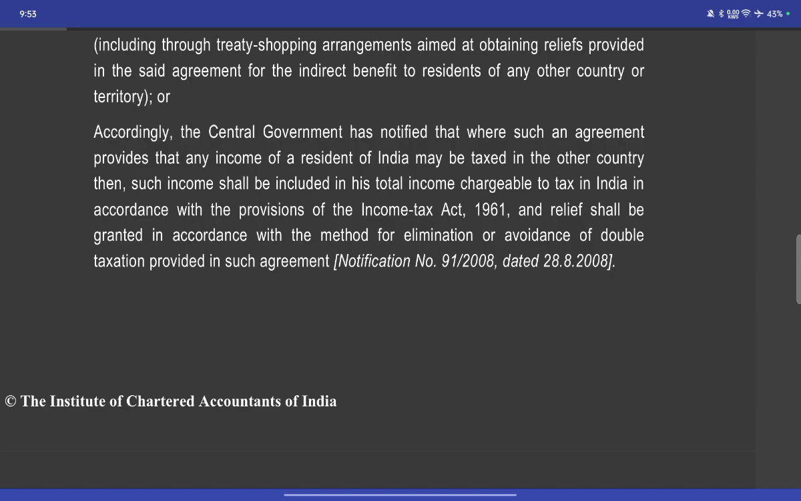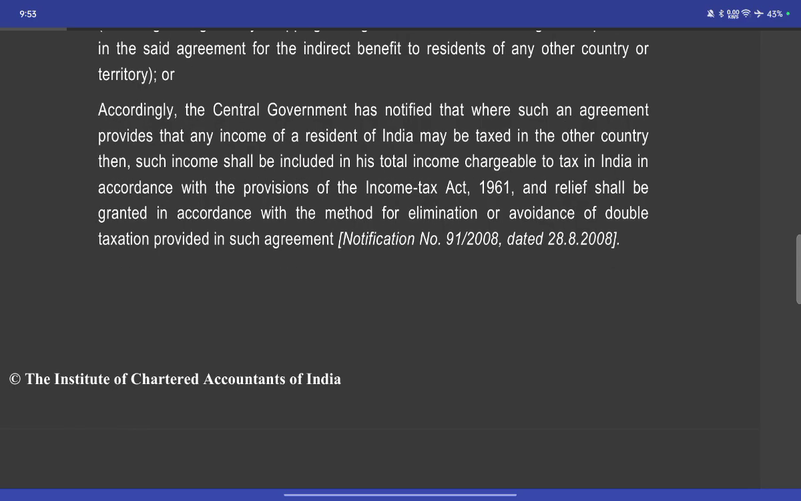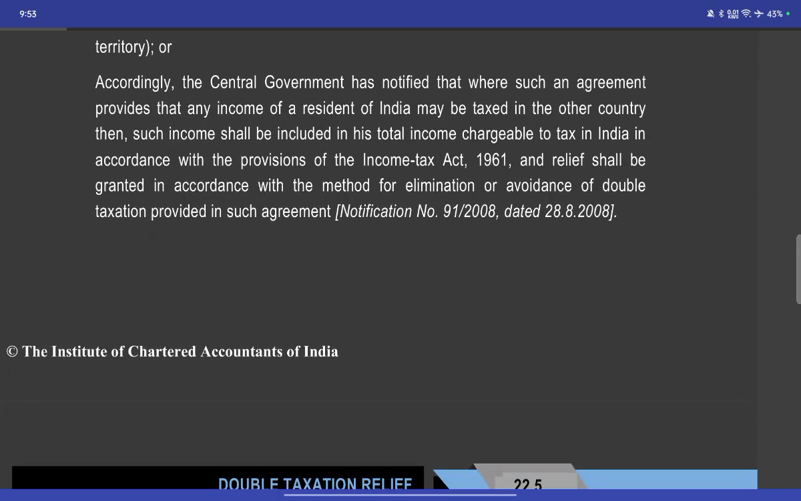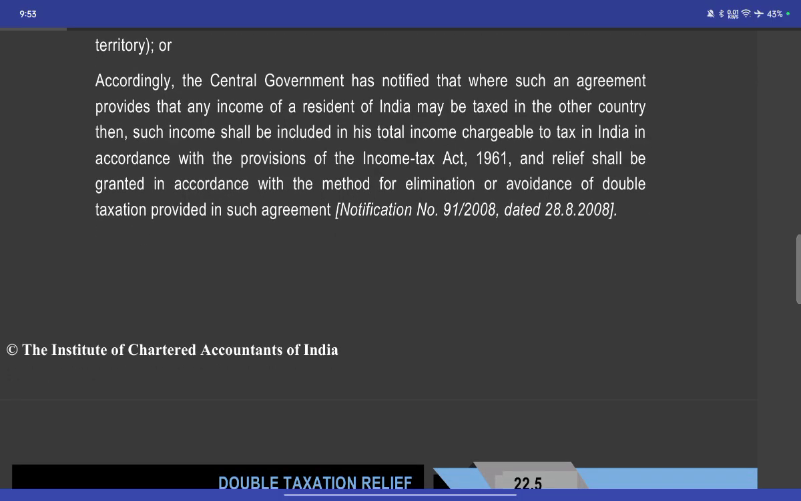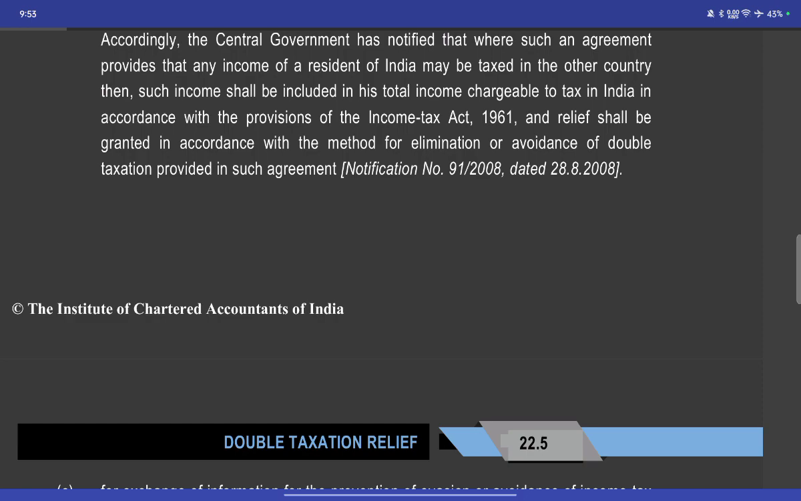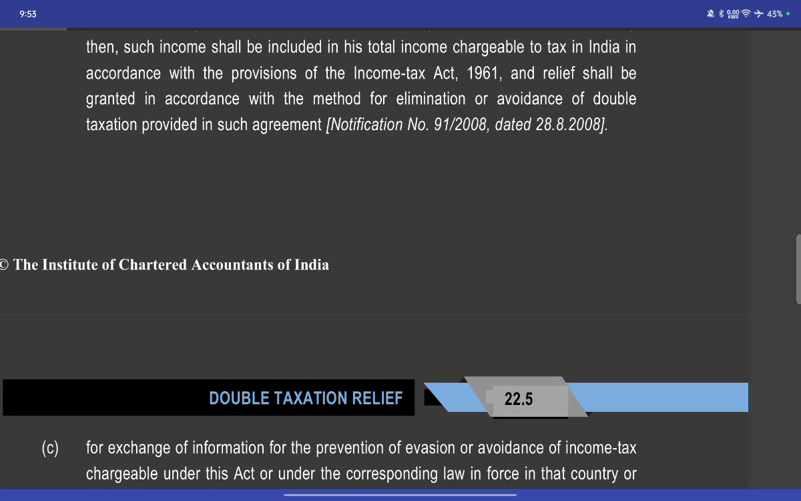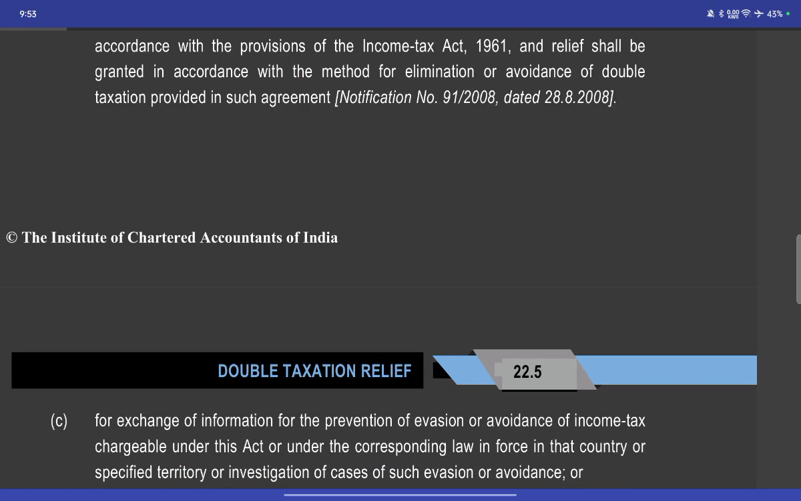For example, the central government has notified that where the agreement provides that any income of a resident in India may be taxed in the other country, then such income shall be included in the total income chargeable in India. In accordance with the provisions of the Income Tax Act 1961, relief shall be granted in accordance with the method for elimination or avoidance of double taxation provided in such agreement. Notification 91 of 2018, 28 August 2008.